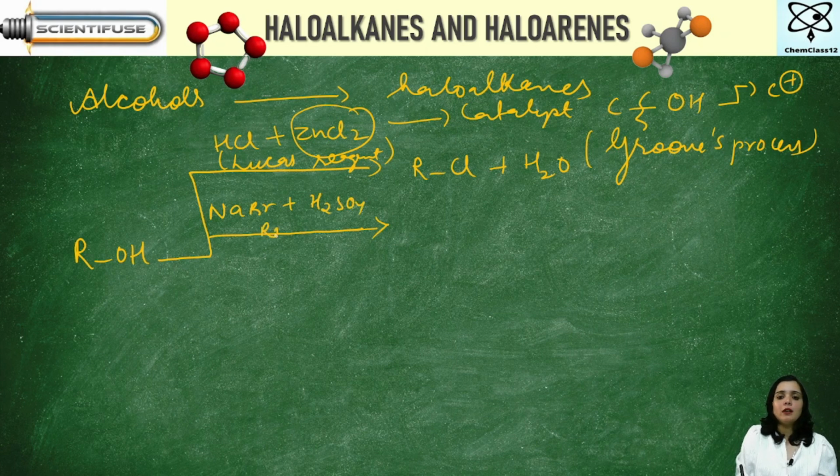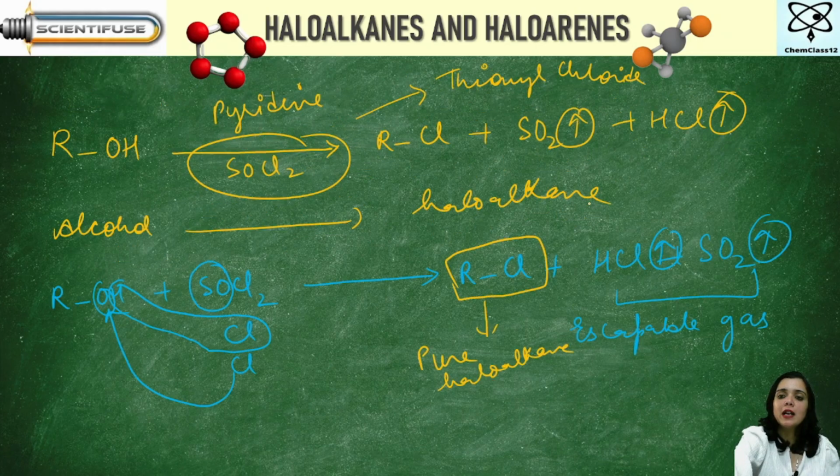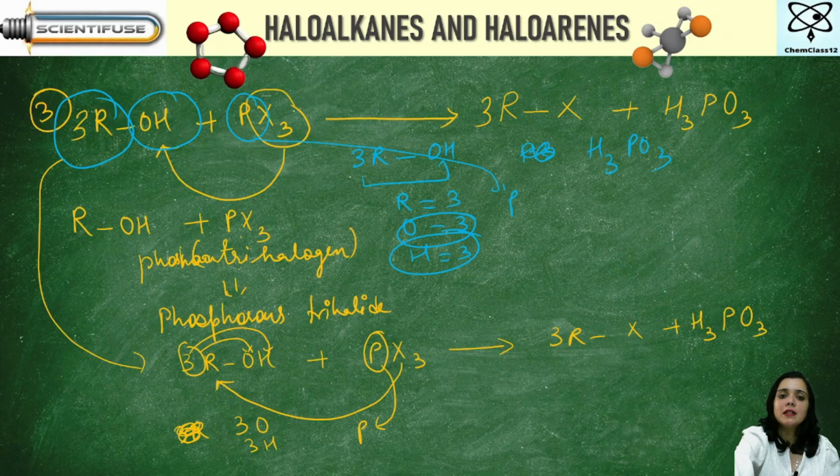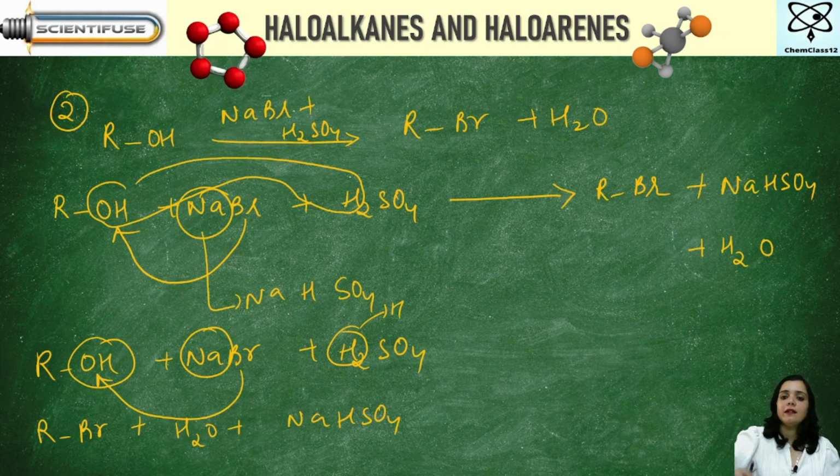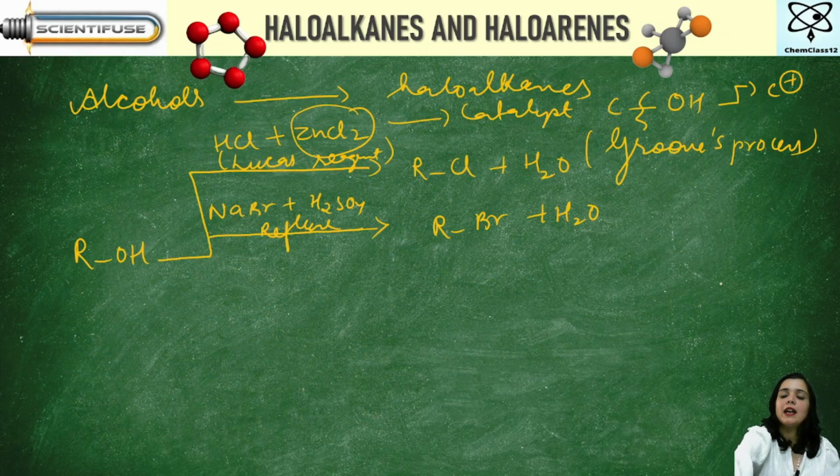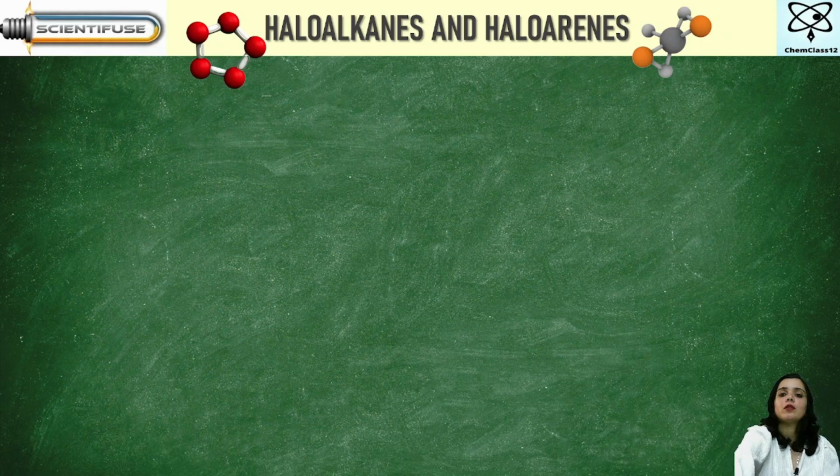H2SO4 and reflux. You're going to get here RBr plus H2O, and let me go back to those reactions to show you in details. And what else will you get? And this is the reaction. Okay, so you're going to get RBr plus H2O and also NaHSO4.